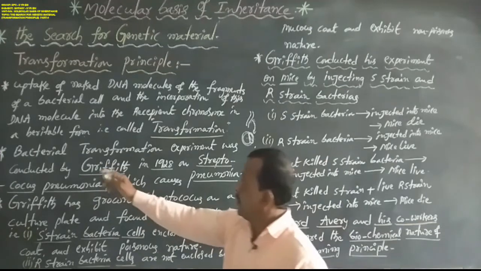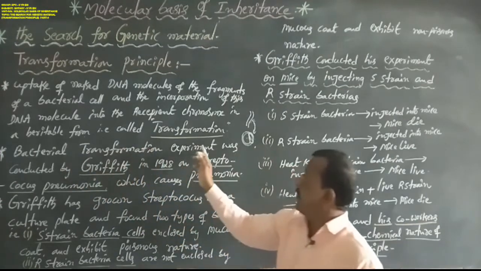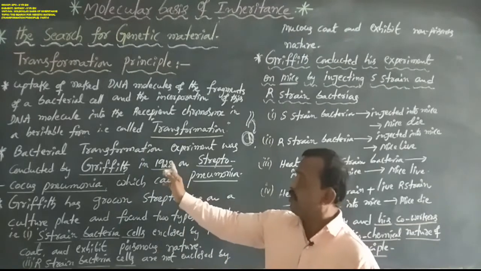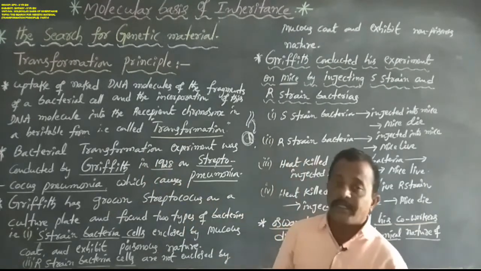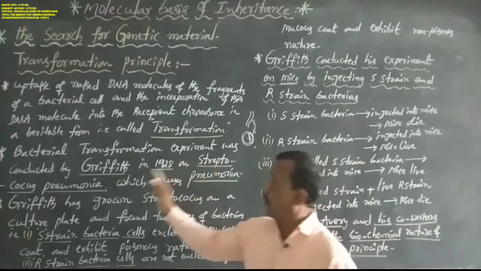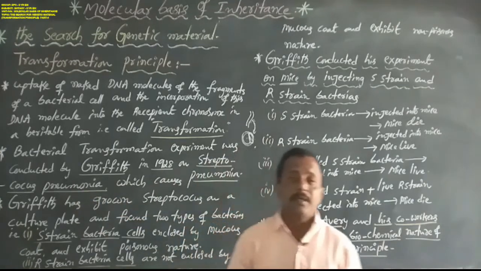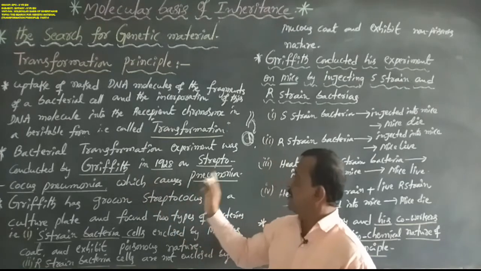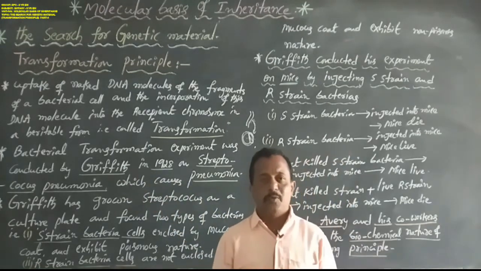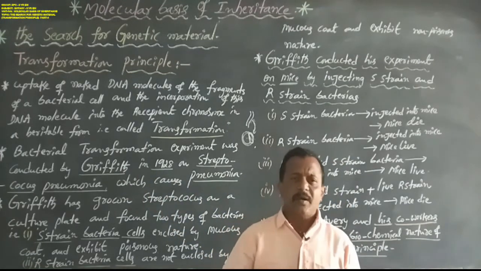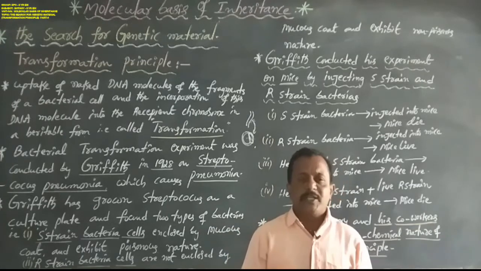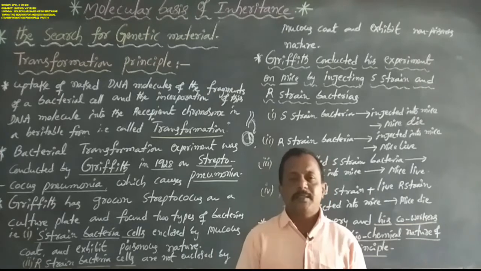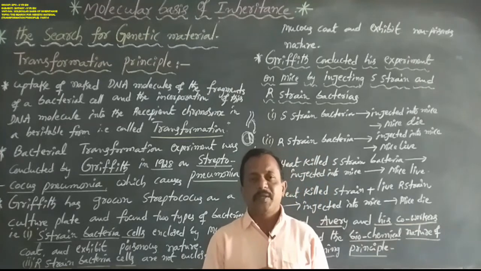Now, the bacterial transformation experiment was conducted by Frederick Griffith in the year 1928 on Streptococcus pneumoniae, the bacteria that causes pneumonia disease. The transformation experiment is already studied in the microbiology unit.